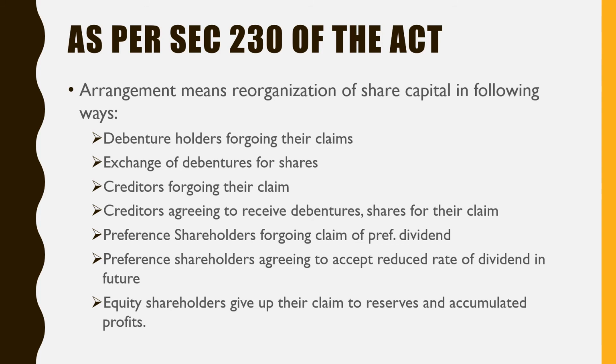Even the preference shareholders can forgo their arrears of preference dividend claim. They can agree to accept a reduced rate of dividend in future. So if earlier you had 10% preference shares, now they can agree to 8% preference shares, right? So the dividend rate is reduced.